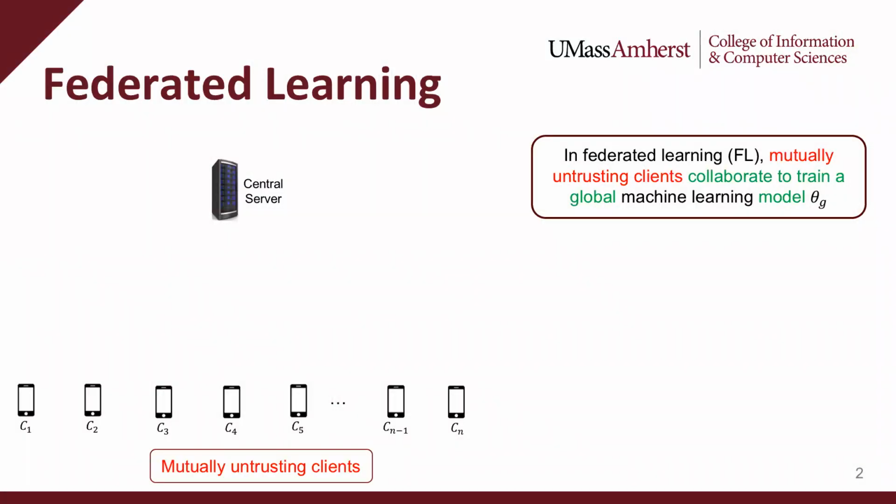Federated learning allows mutually untrusting clients to collaborate via an untrusted FL server, called the central server, and train a joint global model on all of the clients' local data. Such a global model generally outperforms the models trained on any individual client's local data.